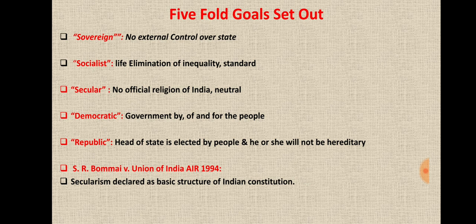Democratic means government by the people, of the people, and for the people. So we are a democratic country. And the last one is the republic. The head of the state is elected by the people, and he or she will not be hereditary, because a hereditary post creates monopoly rights over a post. So intentionally we avoid the concept of hereditary posts in India, and the head of the state, that is the President of India, is elected every 5 years.